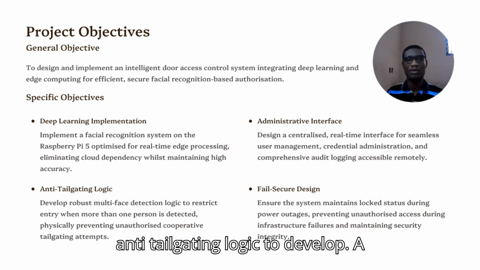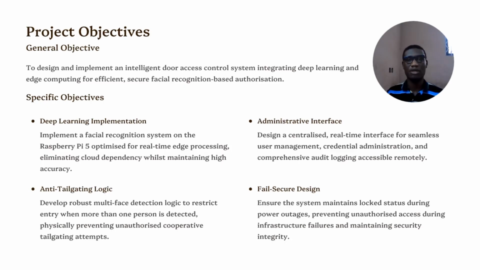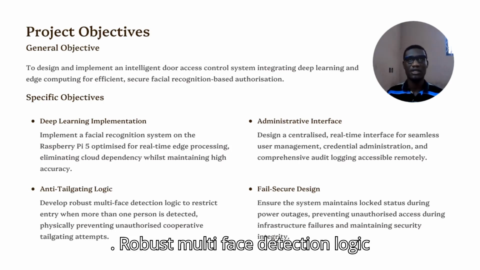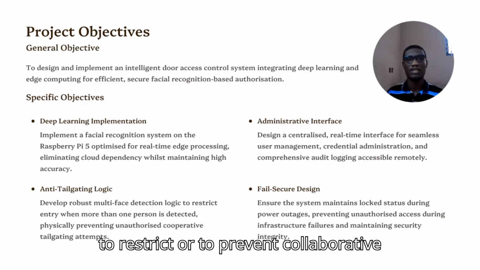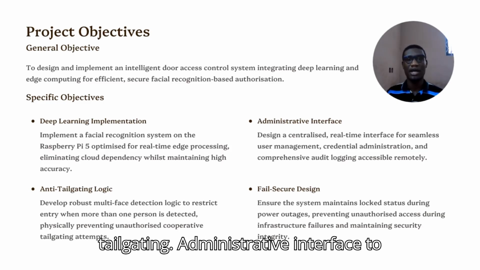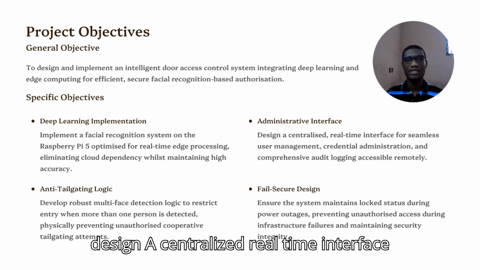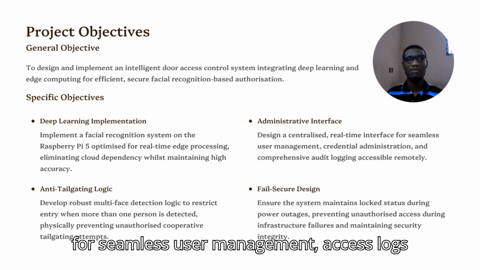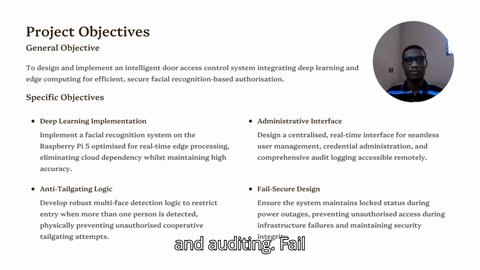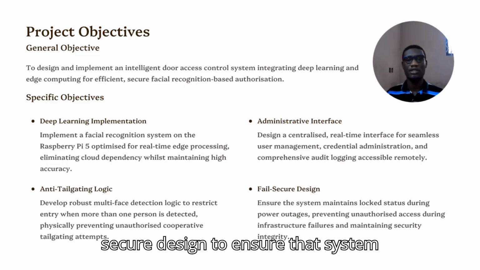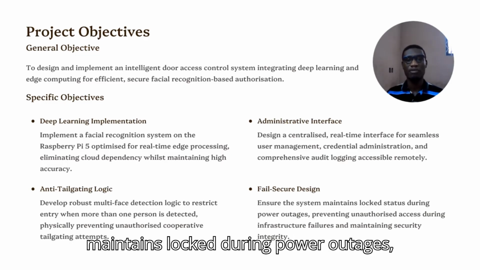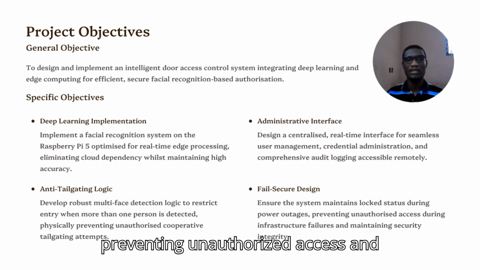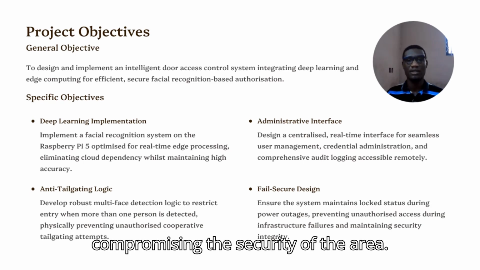Anti-tailgating logic: to develop a robust multi-phase detection logic to prevent collaborative tailgating. Administrative interface: to design a centralized real-time interface for seamless user management, access logs, and auditing. Fail-secure design: to ensure the system remains locked during power outages, preventing unauthorized access and compromising the security of the area.